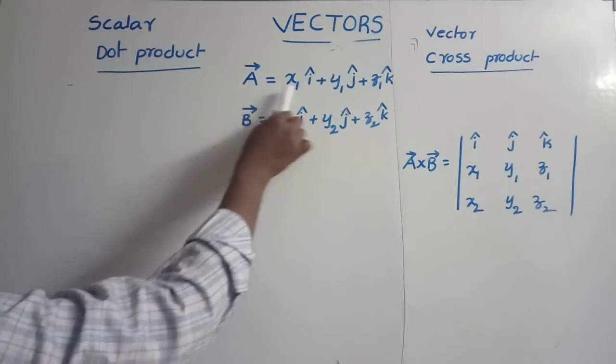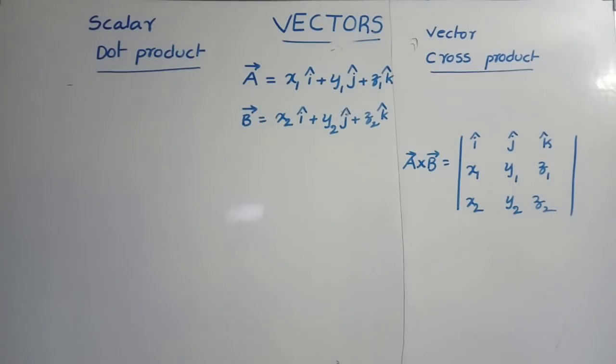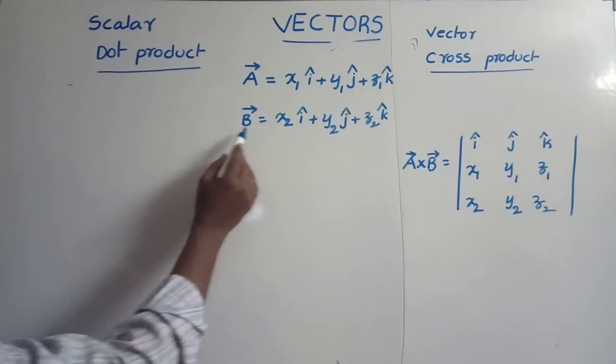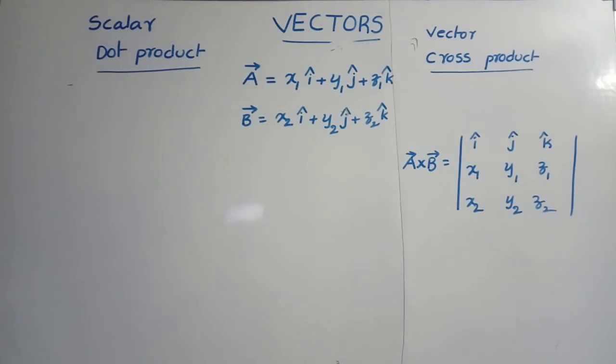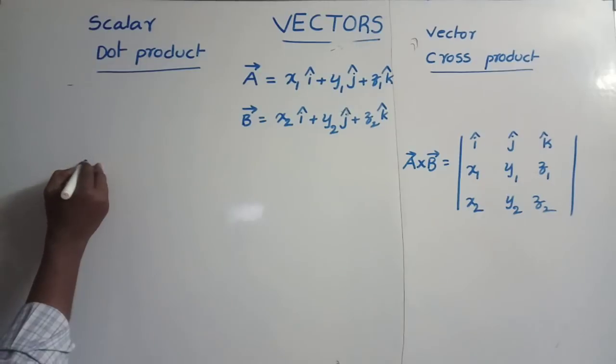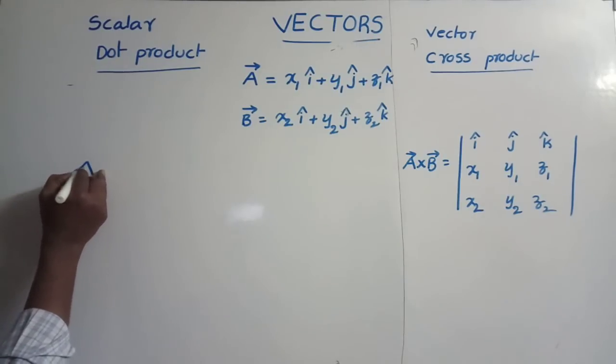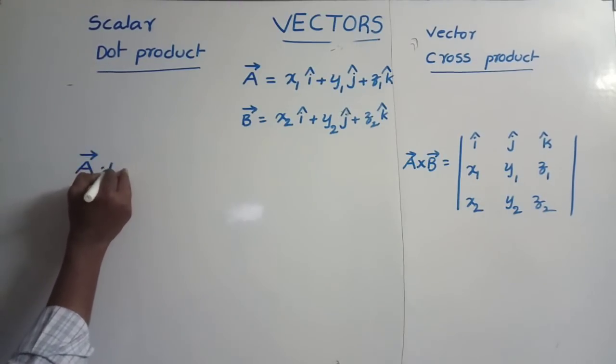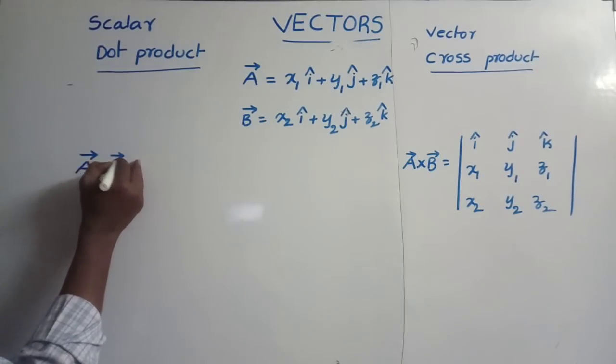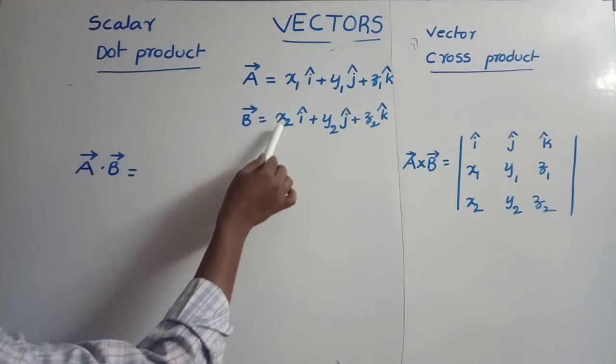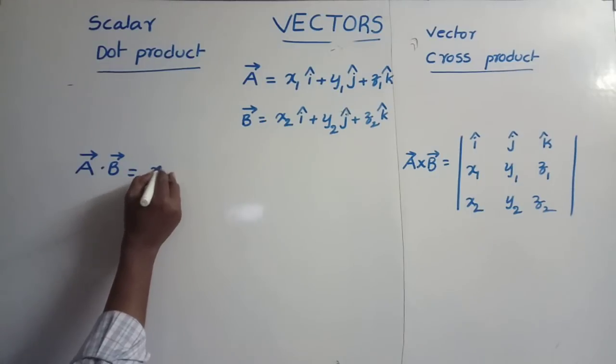Suppose they are given two vectors, a bar is equal to x1 i cap plus y1 j cap plus z1 k cap, b bar is equal to x2 i cap plus y2 j cap plus z2 k cap. Then how to calculate dot product? While calculating dot product, simply we can multiply x coordinates, x1 into x2. i dot i is equal to 1.